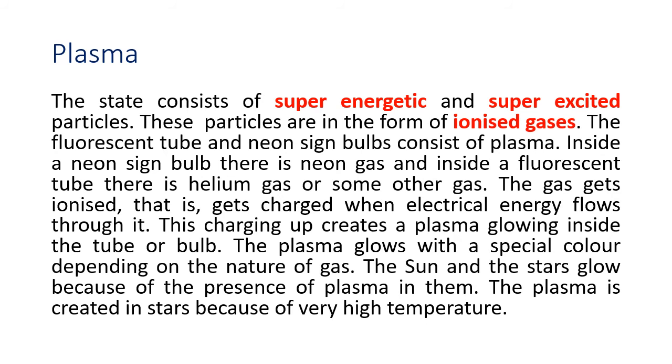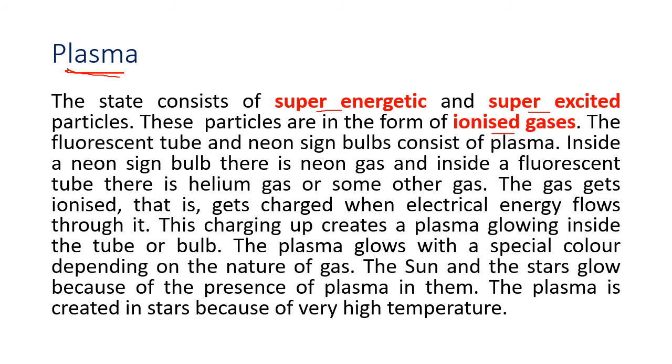Now there is a fourth state of matter which is called plasma. So let us see what is plasma. We have heard about plasma TV and plasma monitors. Yes, computer monitors are plasma, some TVs are plasma. So what is this plasma? This state is super energetic and super excited particles which are in the form of ionized gases.